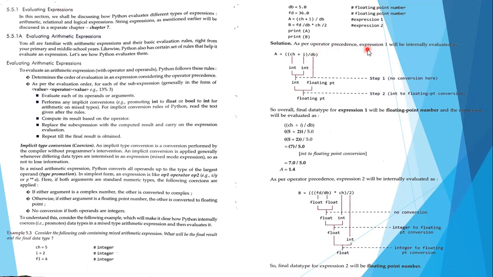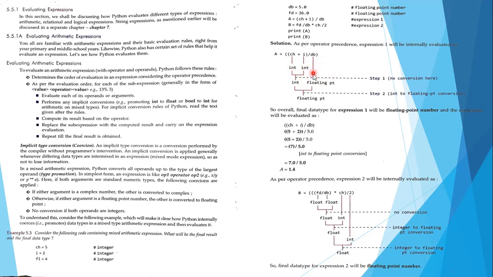How will the operators proceed? As per the operator precedence, expression 1 will be internally evaluated starting with ch plus I. We have to understand that first the brackets will be solved, and among those brackets, we go for the internal bracket first. So first the result of ch plus I will be evaluated. Now you know that ch has an integer value and I also has an integer value, so integer plus integer is going to give you an integer value.